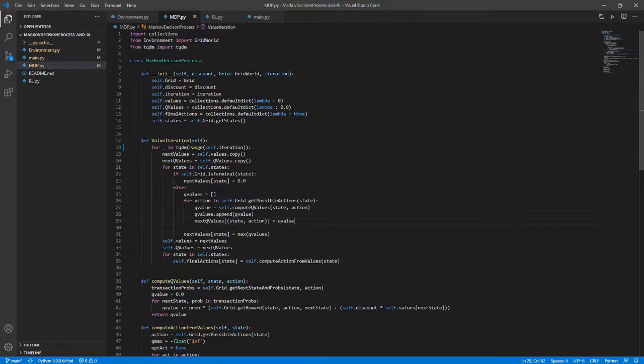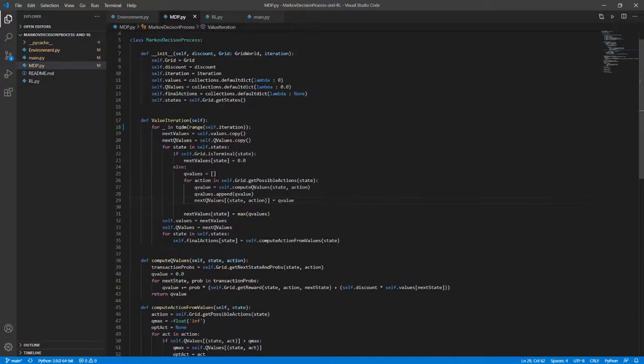So this is the main function which implements the value iteration algorithm. Our algorithm needs the number of iterations it can go through. At each iteration, our algorithm runs a loop over every state. For every state, it goes through every action, computes the Q values for each action, and assigns the maximum of these Q values to the values. And at each iteration our algorithm will modify the actions.